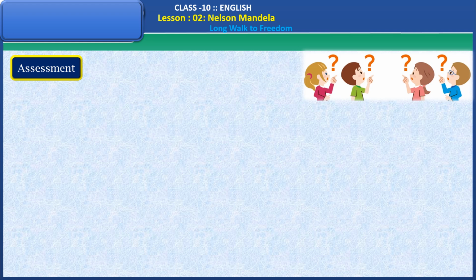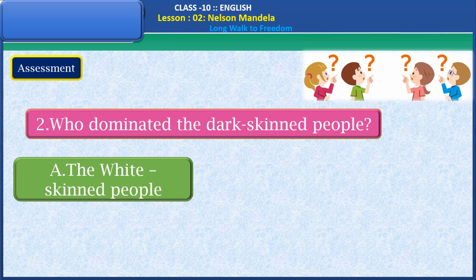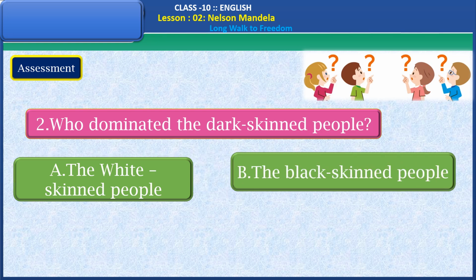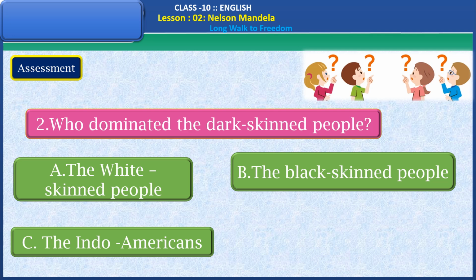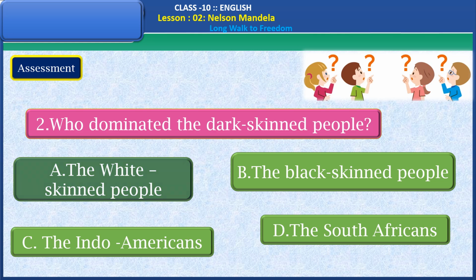Let's have second question here. Who dominated the dark-skinned people? A. The white-skinned people. B. The black-skinned people. C. The Indo-Americans. D. The South Africans. Yes, choose the right answer from these four options. Yes, the right answer is the white-skinned people.